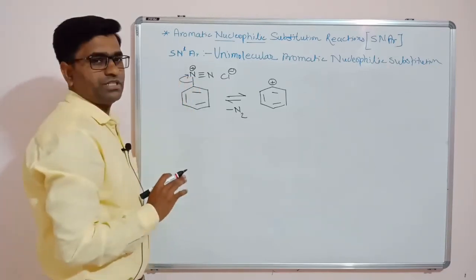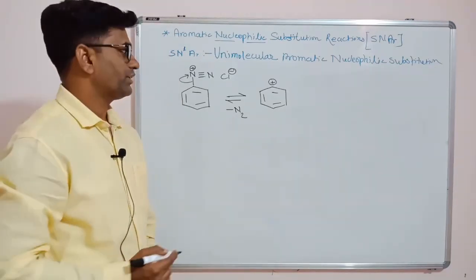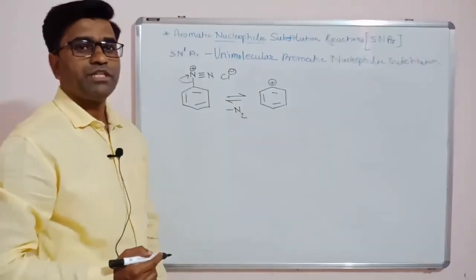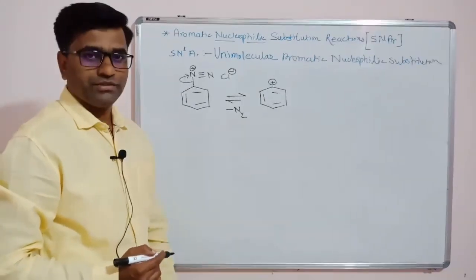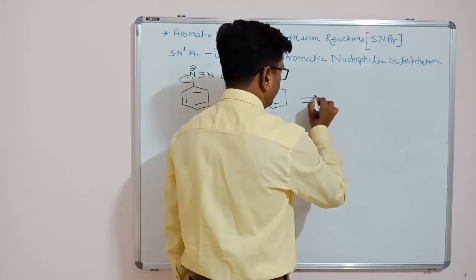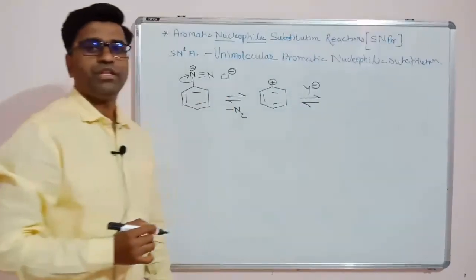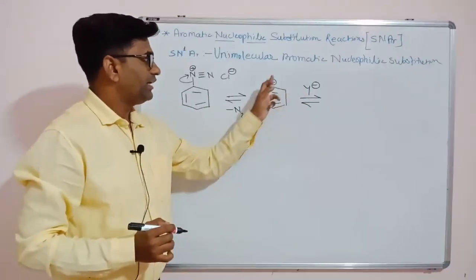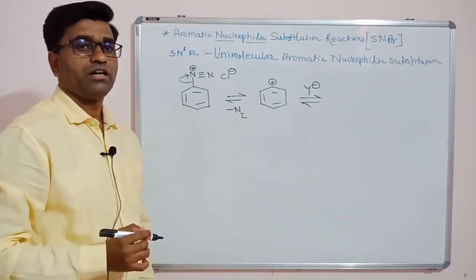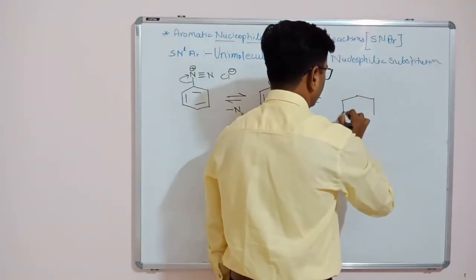So now the positive charge will be neutralized and we will get N2 as a gas byproduct. Now benzene becomes an electron deficient carbocation, right? Then whatever nucleophile is there, for example Y minus, that nucleophile will attack on this carbocation and we will get this compound.